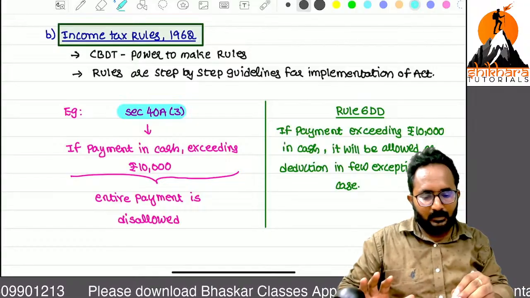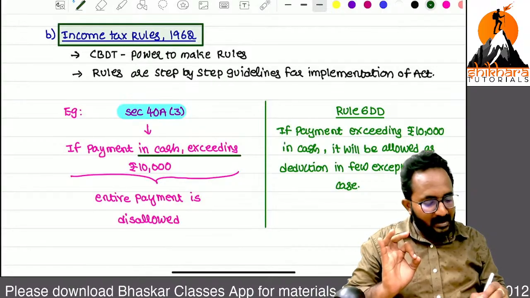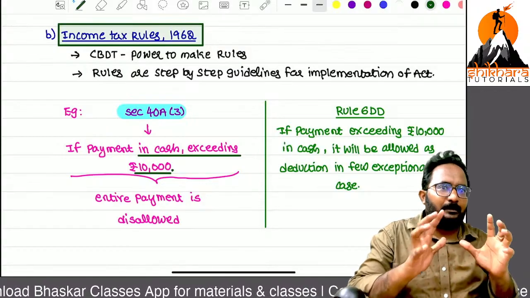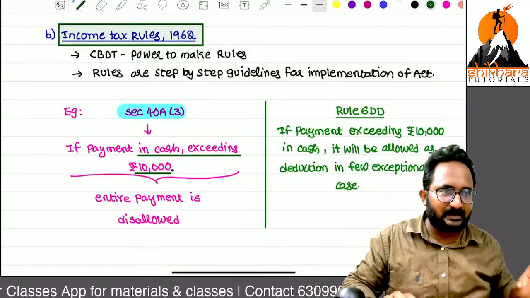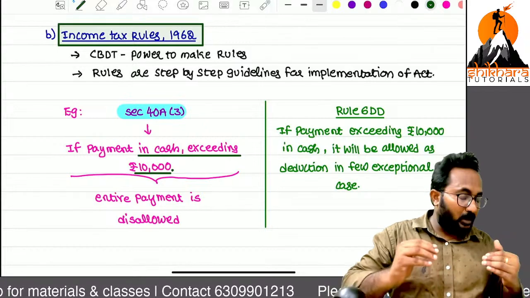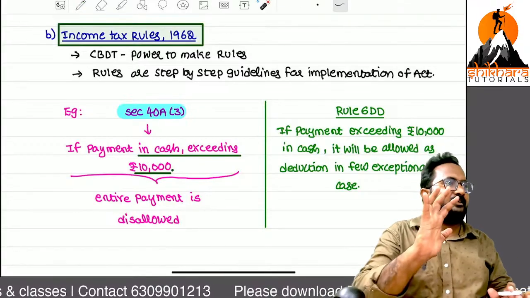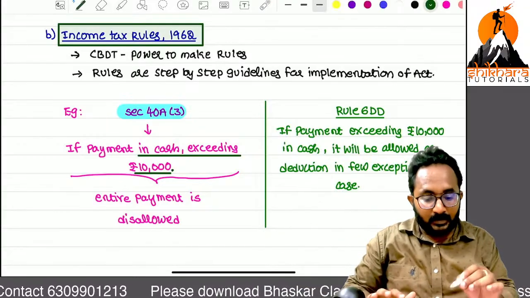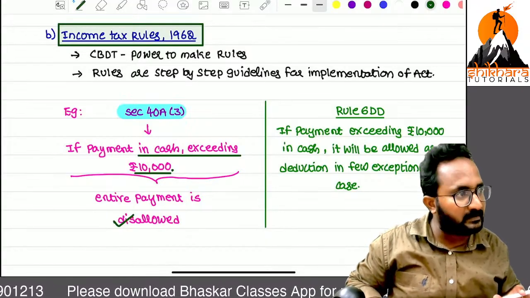Okay, remember. If you want to make a payment in cash exceeding how much amount? 10,000. So clearly the provision says that if you want to give more than 10,000 in the form of cash to others, that is not permissible. You can give in an electronic mode. But suppose I am doing it in cash mode only. Example, 25,000 I am making as payment to another person in cash. Now they are saying the entire amount is treated as what? Disallowed.